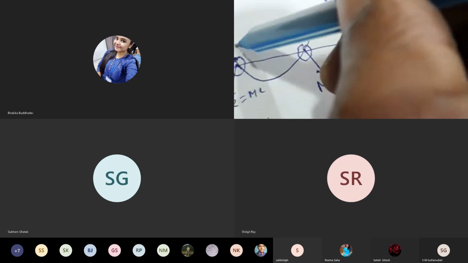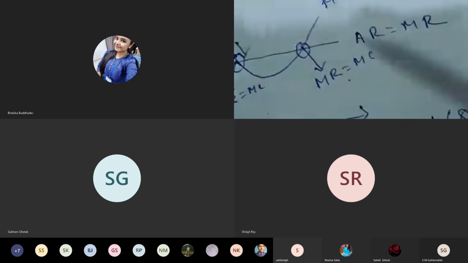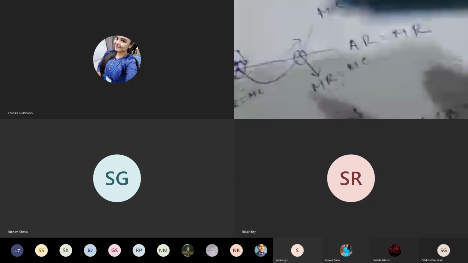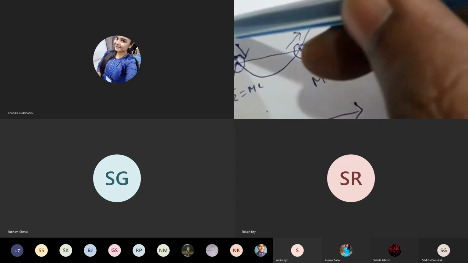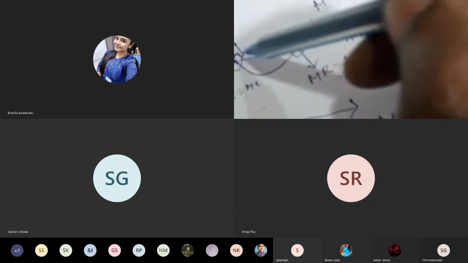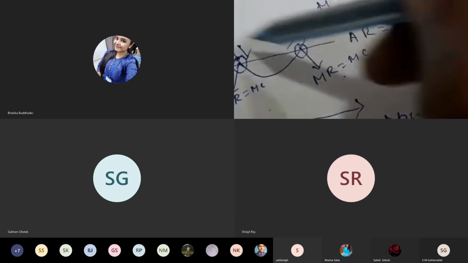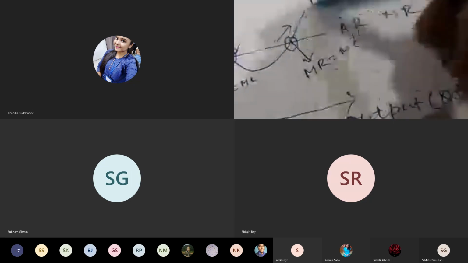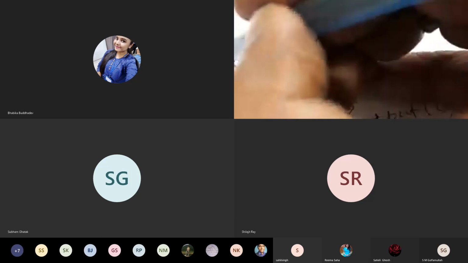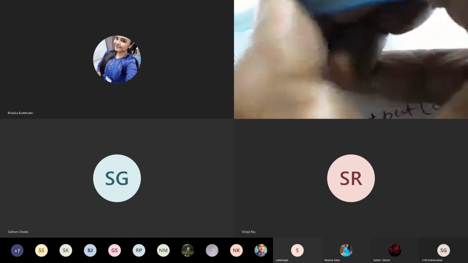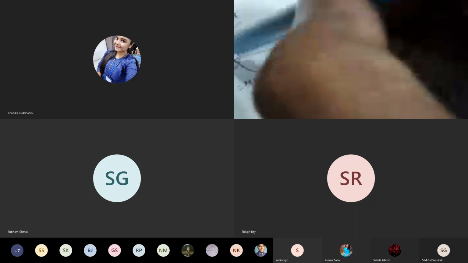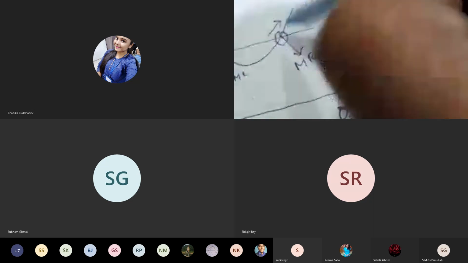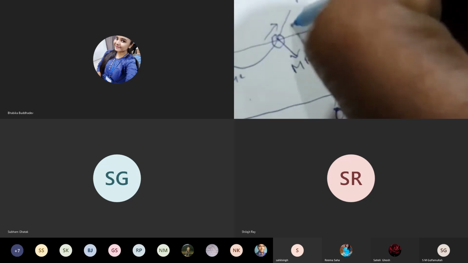Now you see the tendency of the MC curve. Here MC is downward sloping. Here MC is upward rising. So here the MC curve cuts the MR curve from above, not from below. Here MC cuts MR from below. So this is not the profit maximizing point, because here MC cuts MR from above, but here MC cuts MR from below.